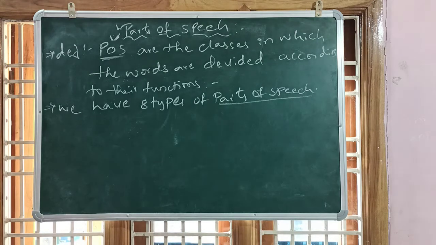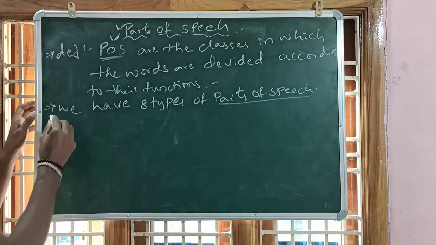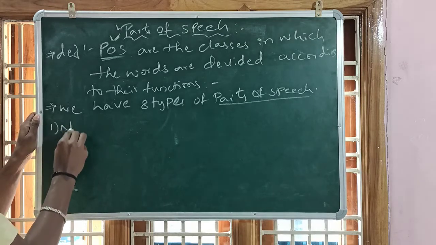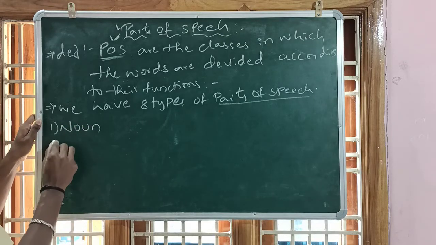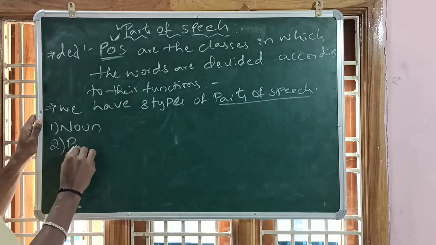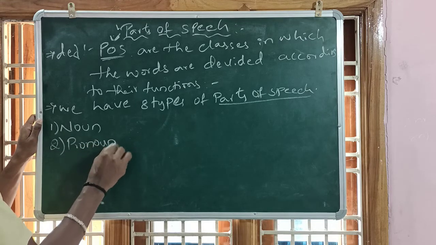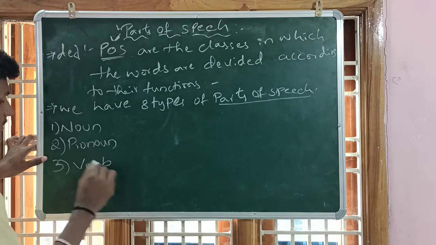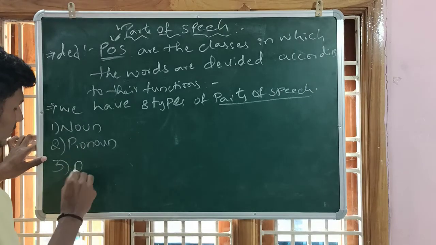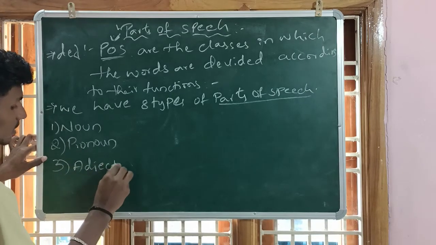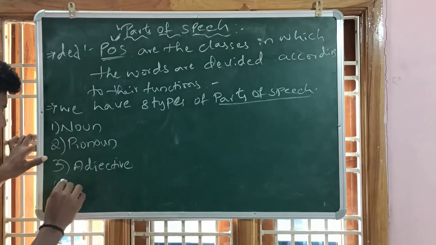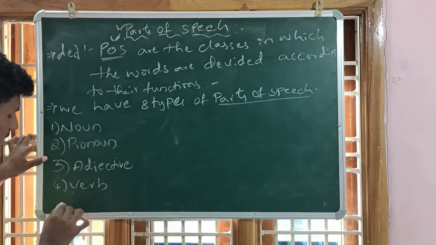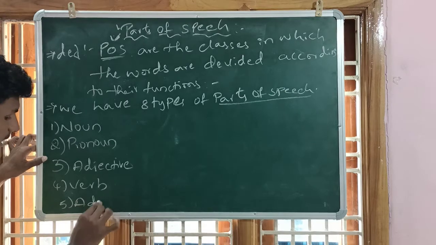Now we'll see the names. What are those 8 types? First one, noun. Second, pronoun. Third, adjective. Fourth, verb. Fifth, adverb.